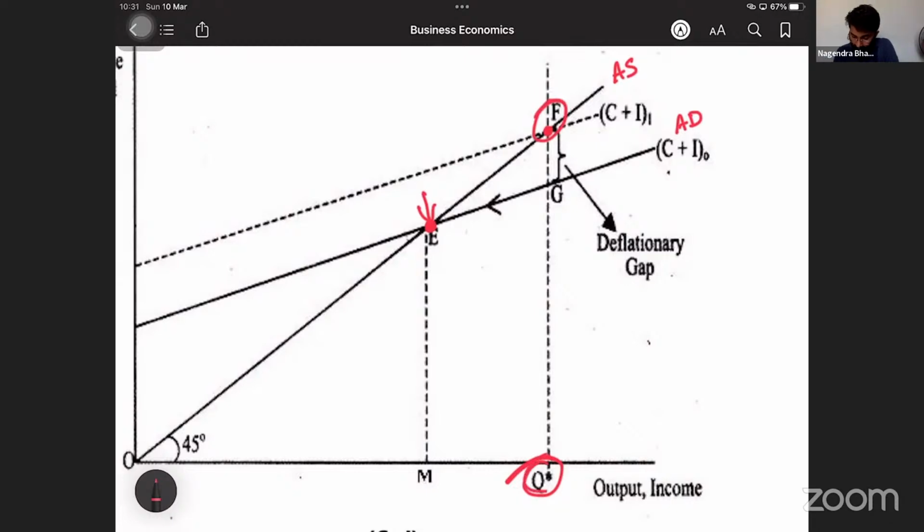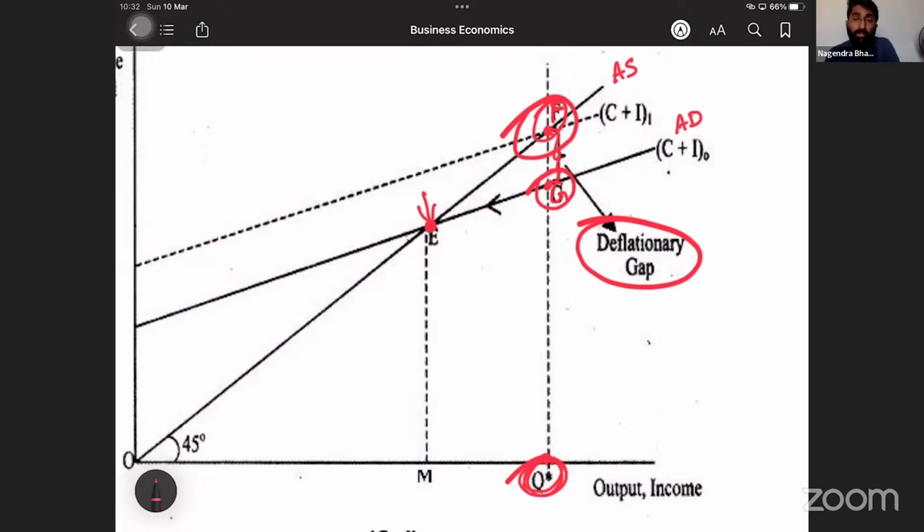But at this quantity of production, what is the demand? This is the demand, no? The country's demand, at full employment of resources, is actually G. But the actual supply can be F. So what is the difference here? This is the deflationary gap. This leads to deflation. Obviously, we have discussed that if the supply is more than demand, then it will lead to deflation.